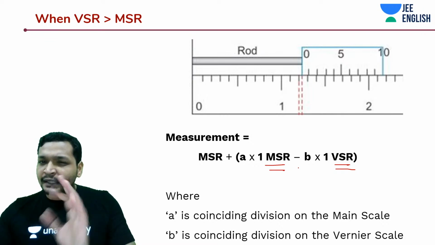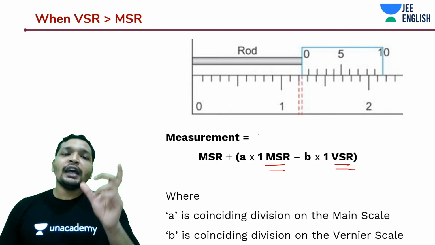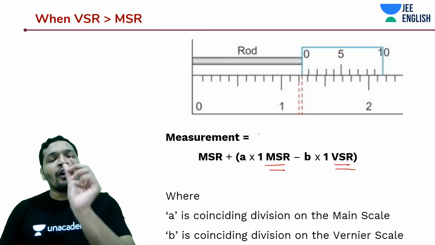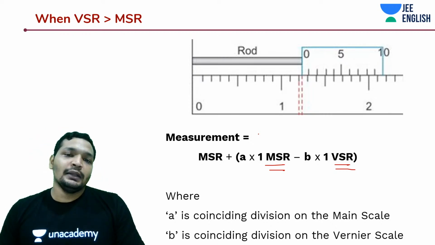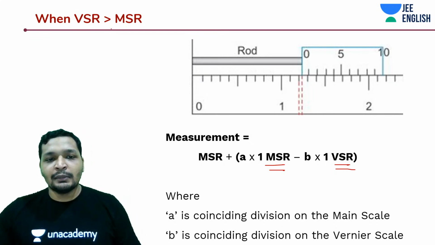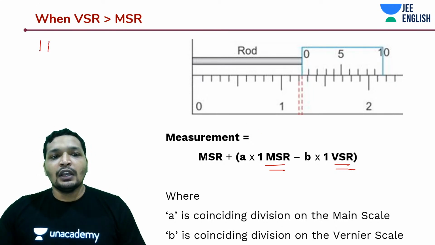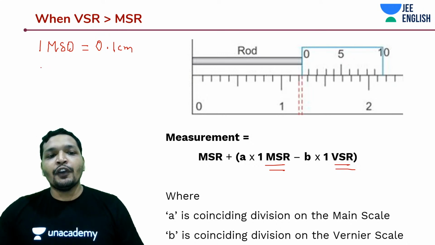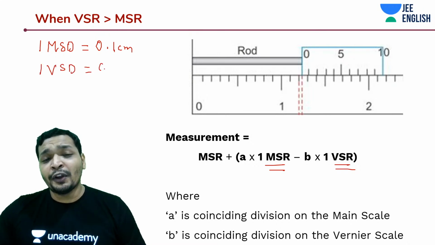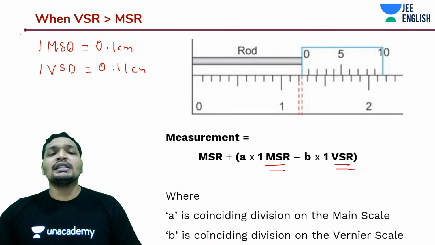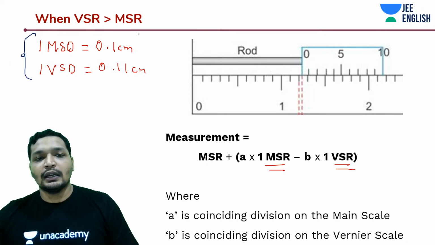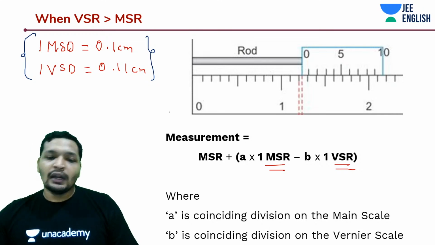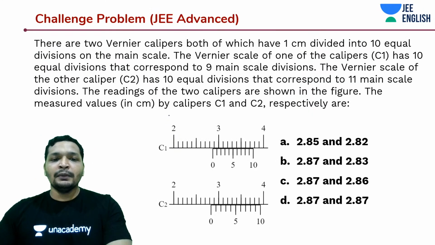Pretty simple, guys. Think about a situation where each calibrated mark on your Vernier scale is greater than the reading that you have on your main scale. If your 1 main scale division was 0.1 centimeter, and your Vernier scale division was 0.11 centimeter, this is possible. This is the case that we are talking about. Right? You'll understand it, don't worry. Okay, let's move into a problem.